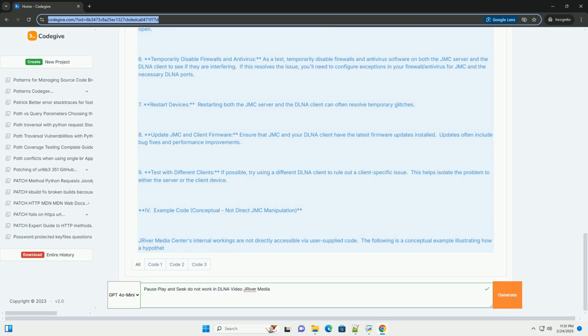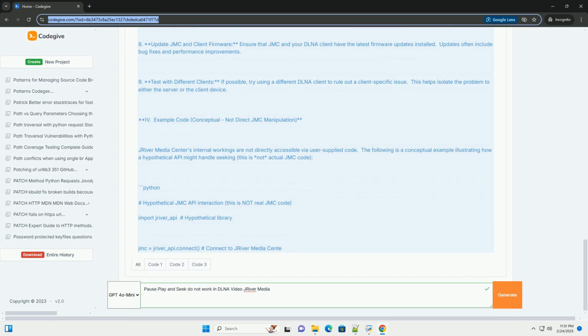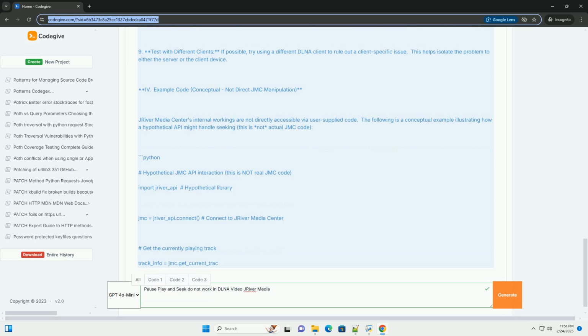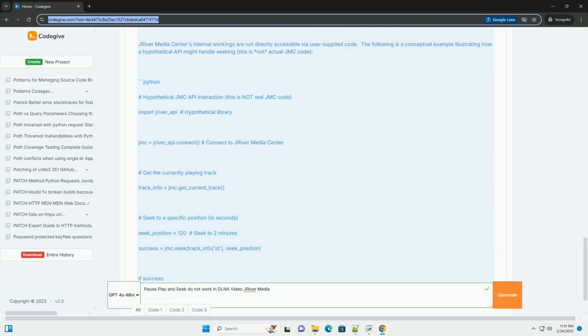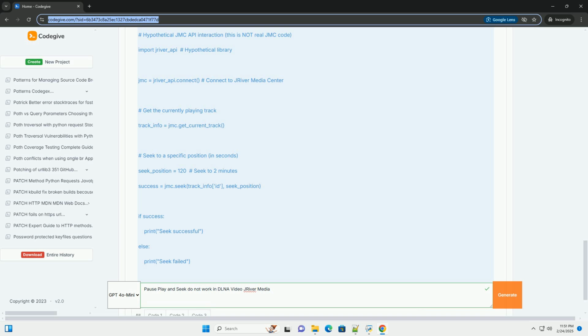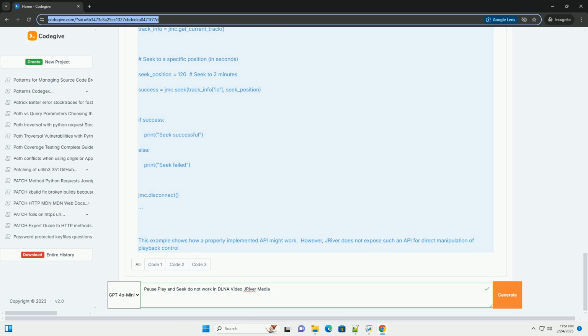3. JMC configuration. Incorrect settings within JMC can interfere with DLNA functionality. This includes incorrect media library paths, network settings, and DLNA server settings. 4. Media file issues. Problems with the media file itself, such as a corrupted file or unsupported codec, can prevent proper playback or seeking. 5.